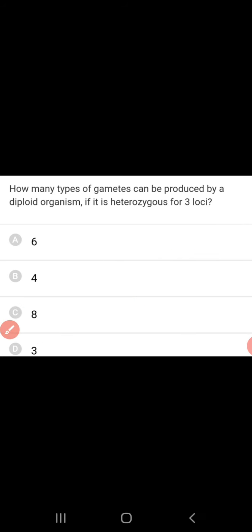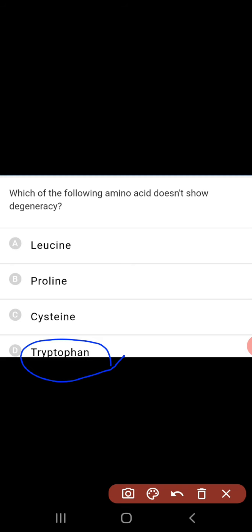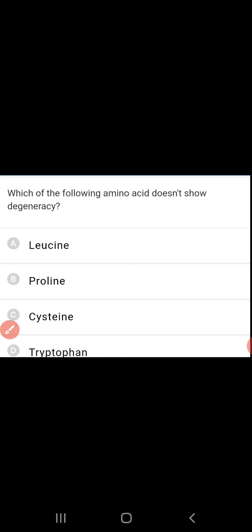The other three, leucine, proline, cysteine, are all coded by more than one codon. Here it is asked which of the following amino acids does not show degeneracy, meaning which is not identified by more than one codon. It is identified by only one codon. So tryptophan is an exception for degeneracy.